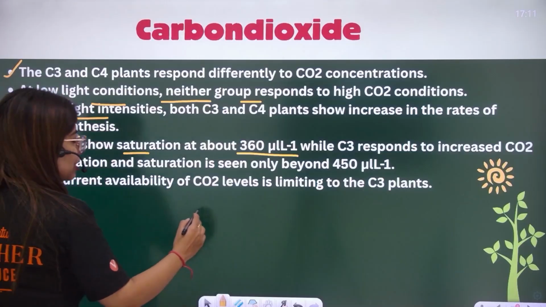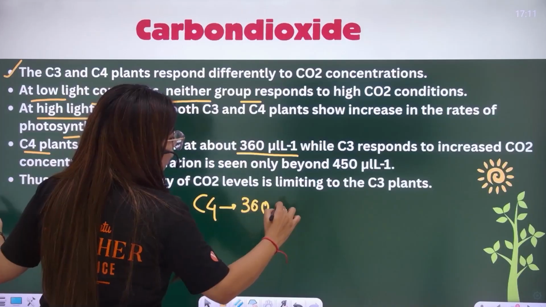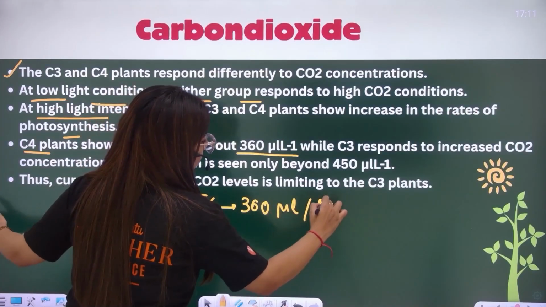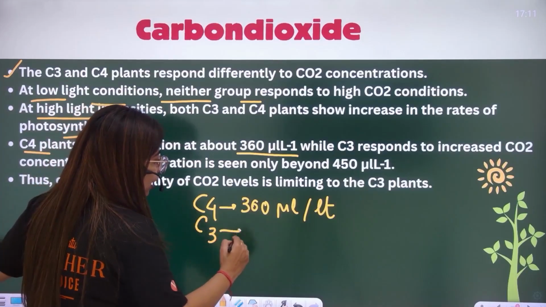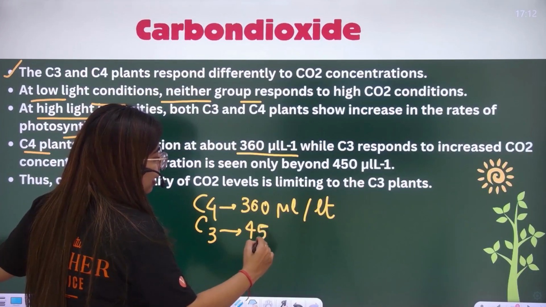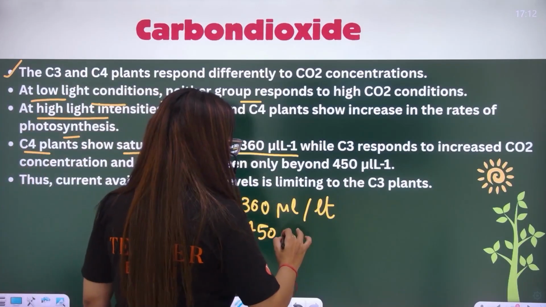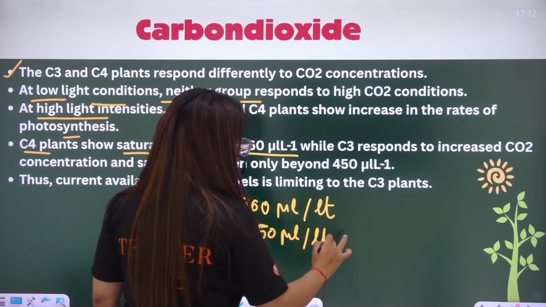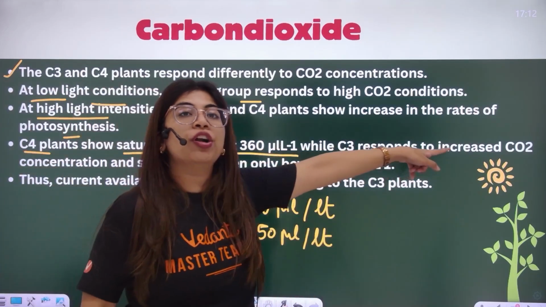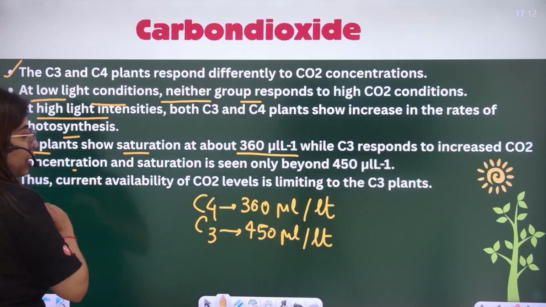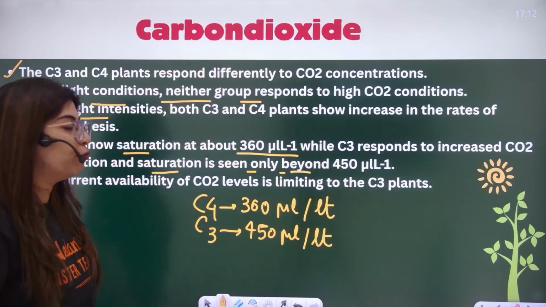So when I say C4, everyone, C4 gets saturated at 360 microliter per liter of carbon dioxide, and C3 gets saturated at a higher concentration, which is 450 microliter per liter of CO2, while C3 respond to increased CO2 concentration, saturation is seen only beyond 450.